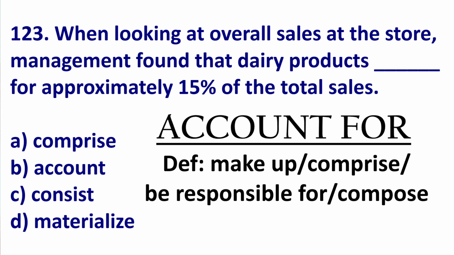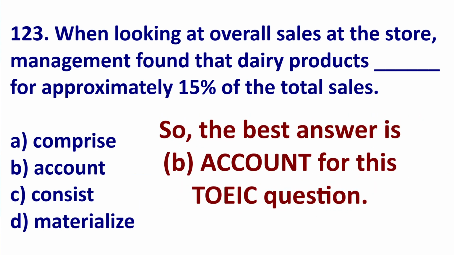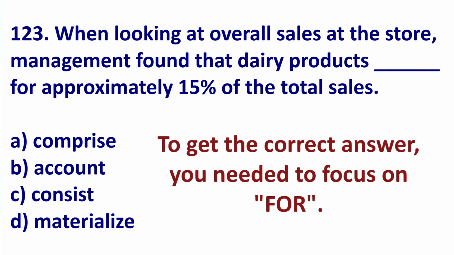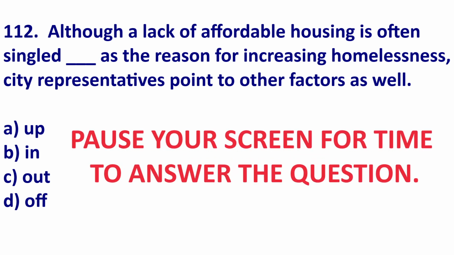Account for means make up, comprise, compose, is responsible for. An example, men account for 70% of the workforce, not men account of, on, in. They account for. Therefore, for this TOEIC question, the best answer is B. Dairy products account for, so they comprise, they compose approximately 15% of total sales. So to get this answer, you had to be aware of the for. And we know account for as the verb. Let's go to the next question.